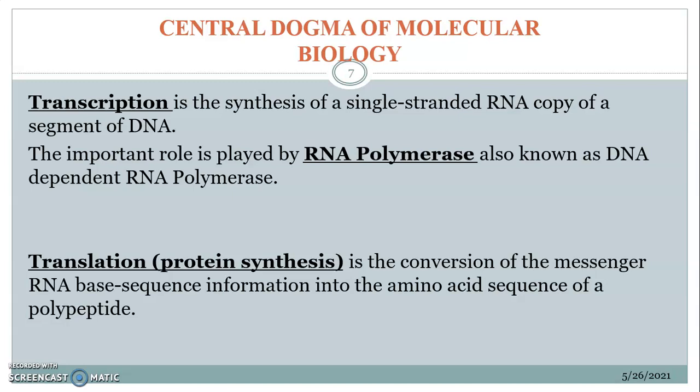So just now we saw the DNA. DNA is the master macromolecule, like the genetic blueprint of a living cell. DNA can self-perpetuate and maintain itself because of replication. That is the first step. Then comes transcription. It is the synthesis of a single-stranded RNA copy of a segment of DNA. Now the important role is played by the RNA polymerase. It is also called DNA-dependent RNA polymerase. So transcription is the next step. From DNA we have the synthesis of a copy of RNA.